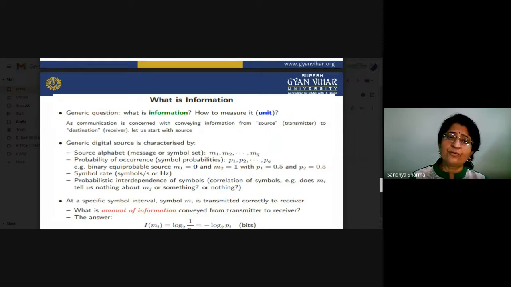When we do the sampling, instead of taking the continuous signal, we take discrete samples of our analog signal.